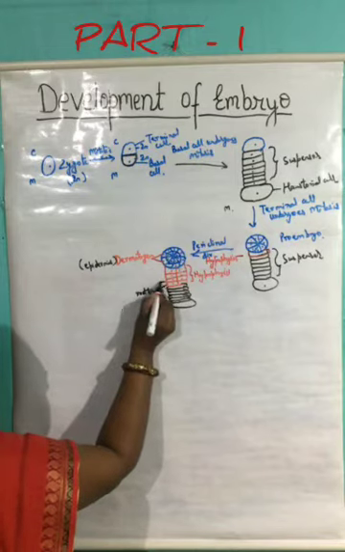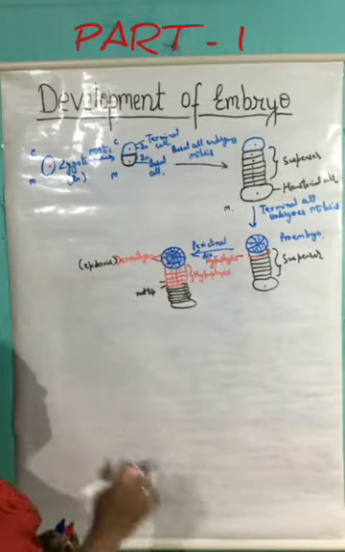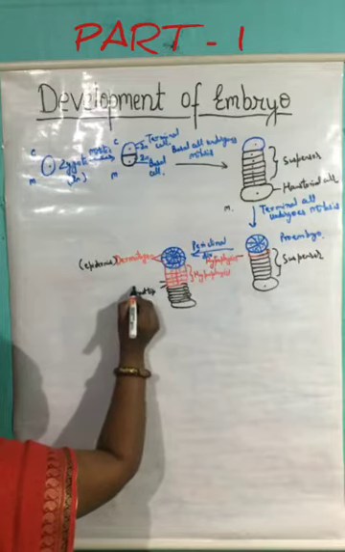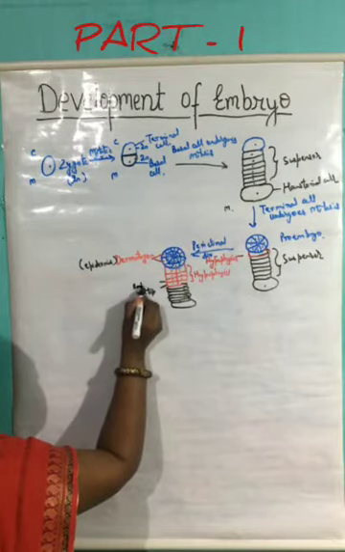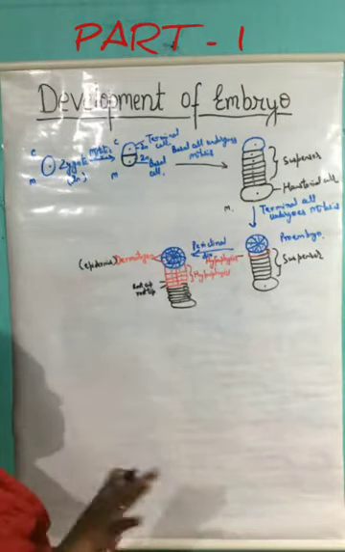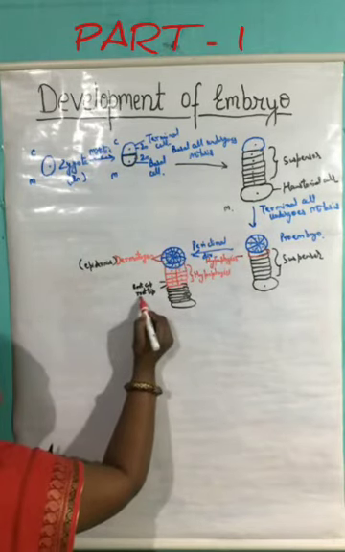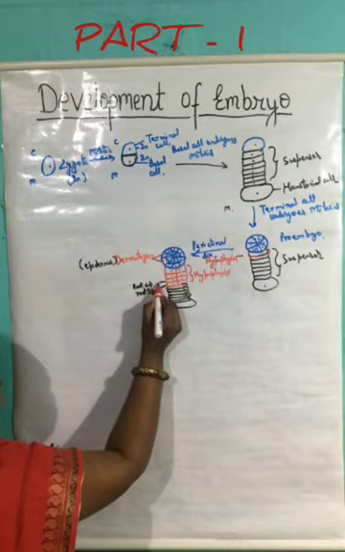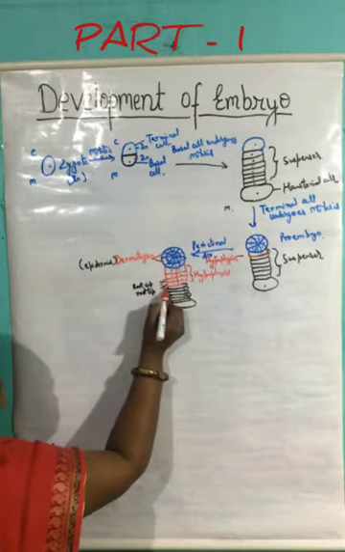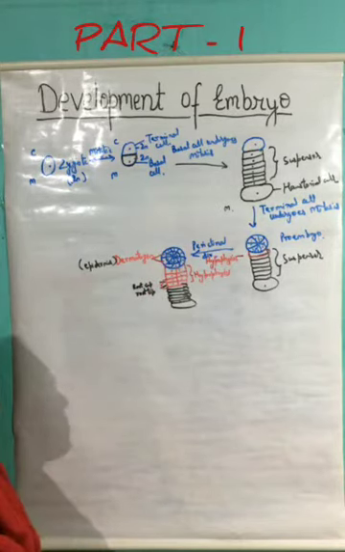This is also the lower layer of the hypophysis. It will also lead to the formation of the root cap. So the lower half of this hypophysis leads to the formation of the root tip and root cap.